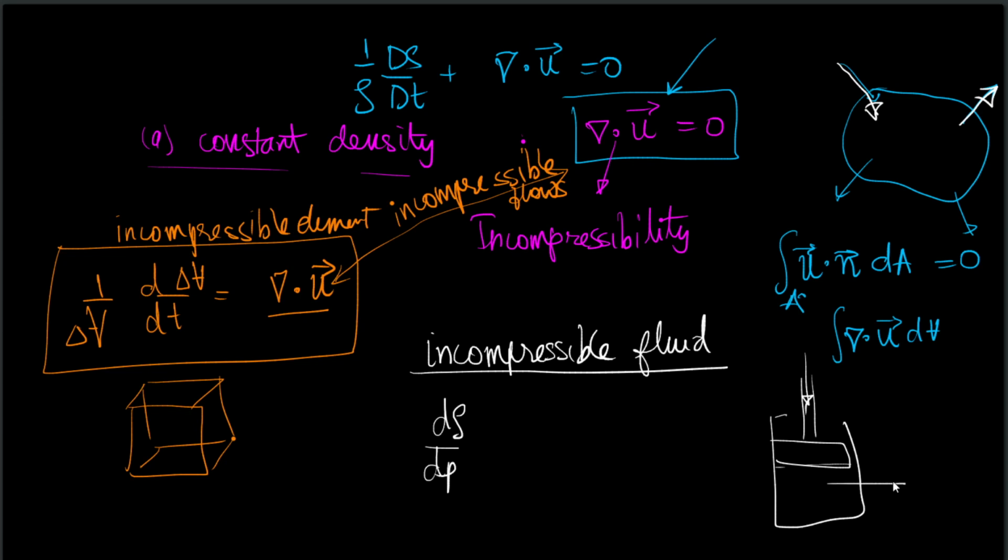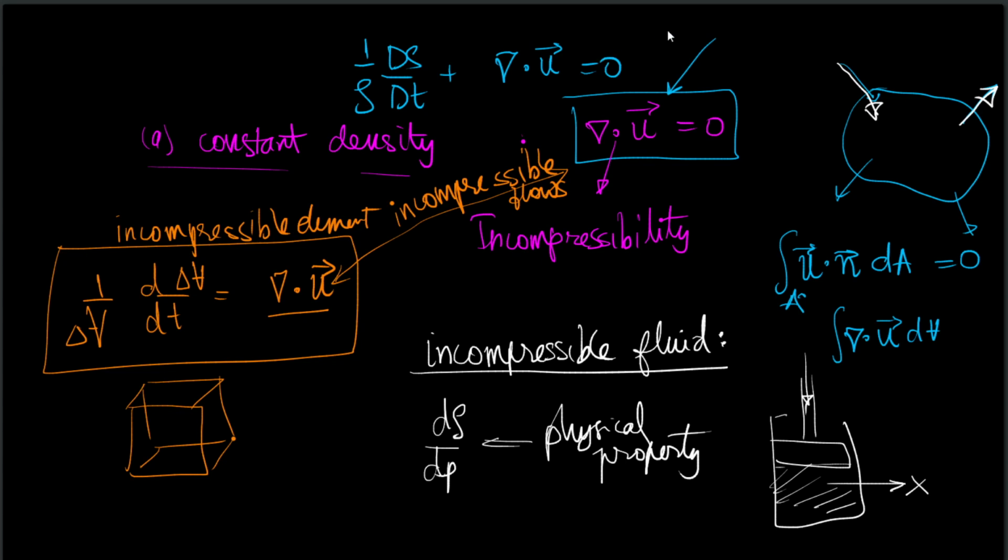If the density does not change, then this fluid is called an incompressible fluid, which is not at all to be confused with an incompressible flow. An incompressible flow is a kinematic property, whereas an incompressible fluid is a physical property. And typically, all various kinds of fluids that we see are incompressible fluids, but they may not be incompressible flows.